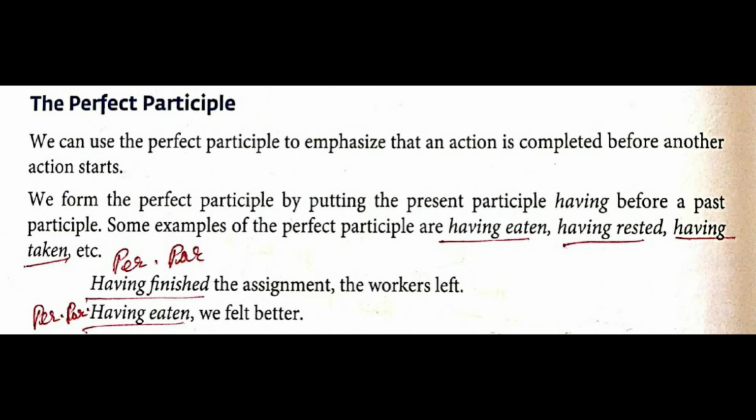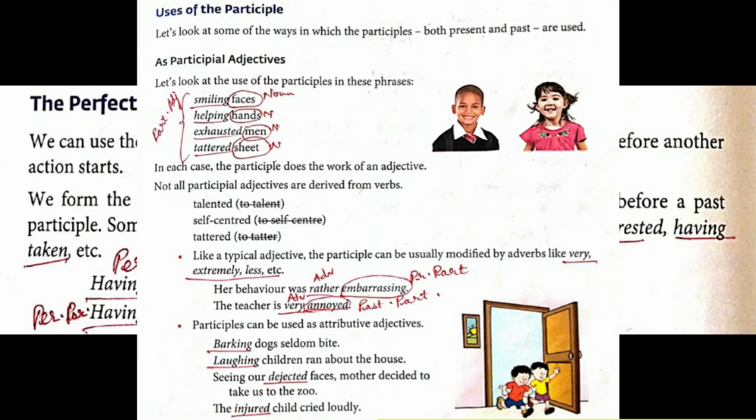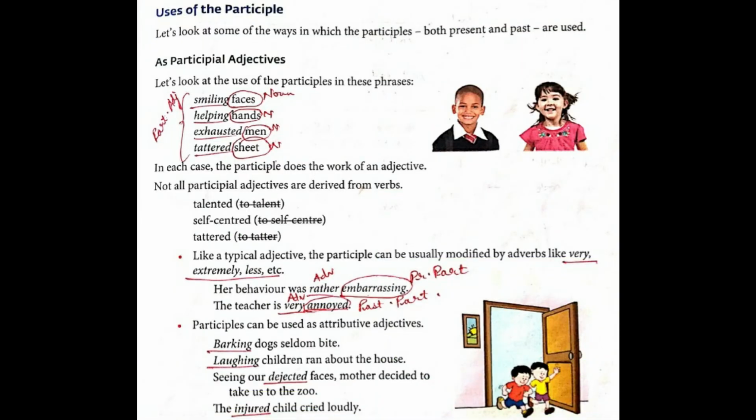Next one, having eaten, we felt better. Once again I repeat, having eaten, we felt better. So having is again a present participle and eaten is past participle. But taken together again, it is a perfect participle. Going further, on page number 111.